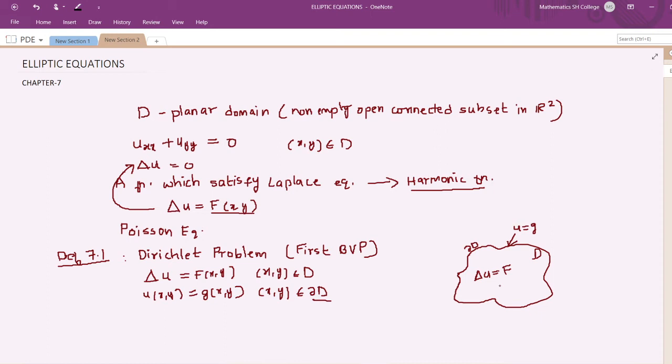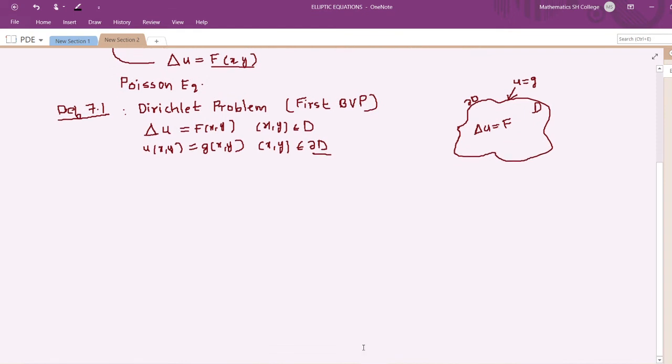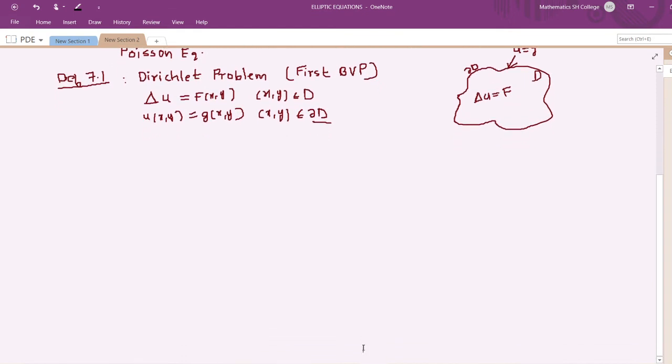The problem of finding such a function U which satisfies these two conditions, that is in D and on the boundary of D, is called the Dirichlet problem, or the first boundary value problem. Next we will see definition 7.2, that is the second boundary value problem.